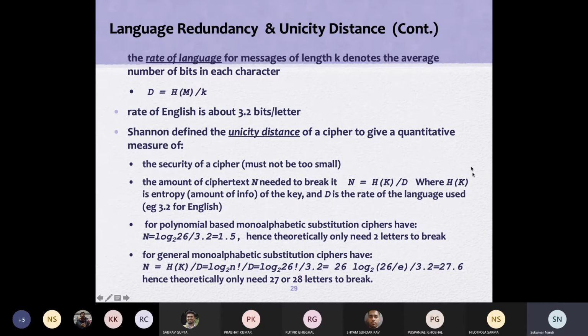Entropy of the key is basically the number of keys, and in the monoalphabetic case, that is the Caesar cipher, I can have 26 possible keys. So 26 keys is defined in terms of this scenario, and finally we'll get this. We discussed this one.